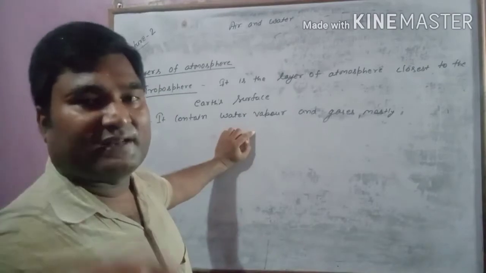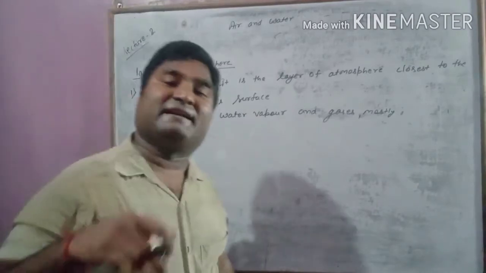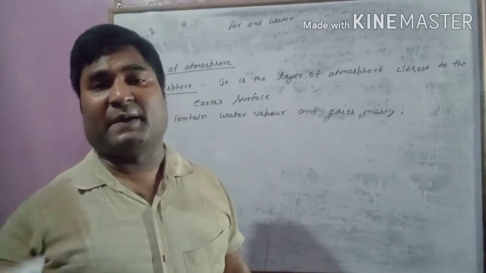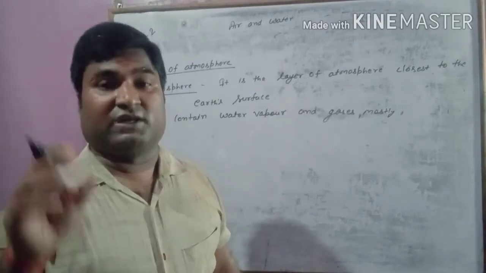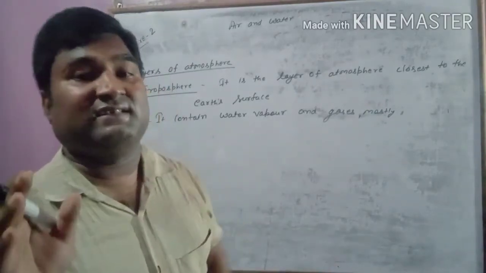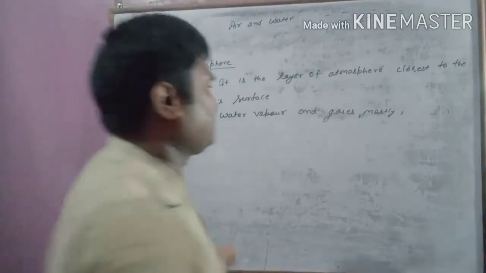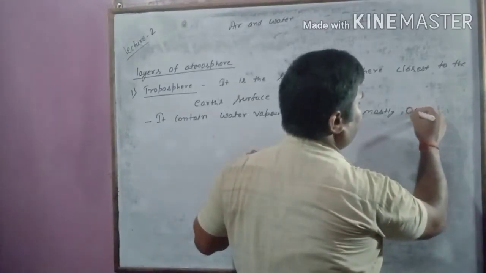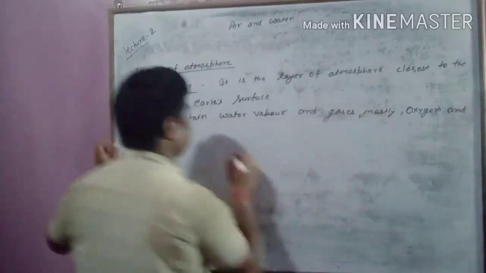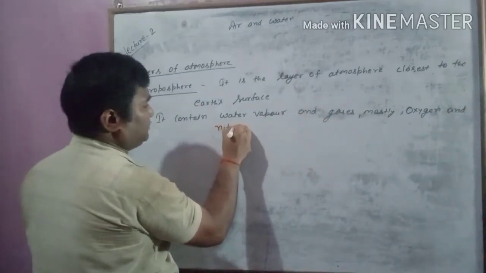The gases present in the troposphere include carbon dioxide, hydrogen, nitrogen, oxygen, but the maximum amount of gas is oxygen and nitrogen. So it is mostly oxygen and nitrogen.